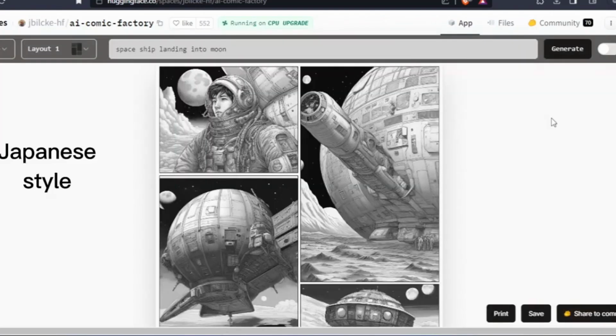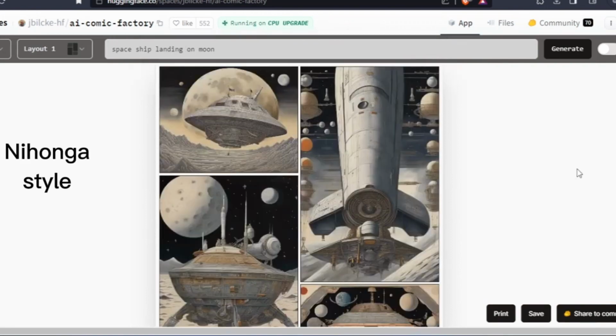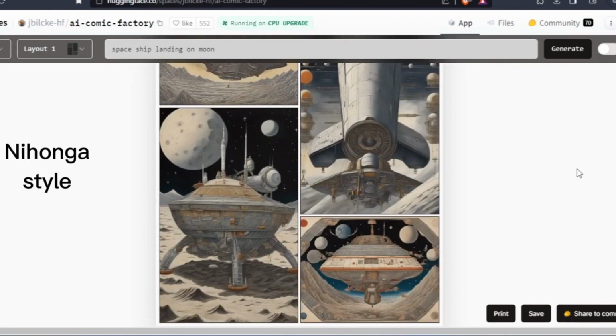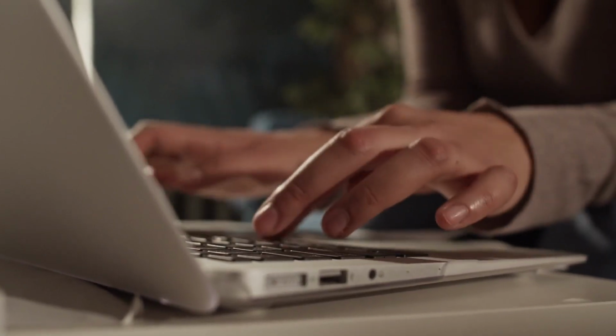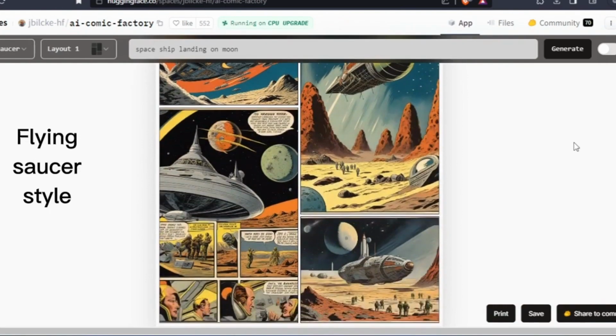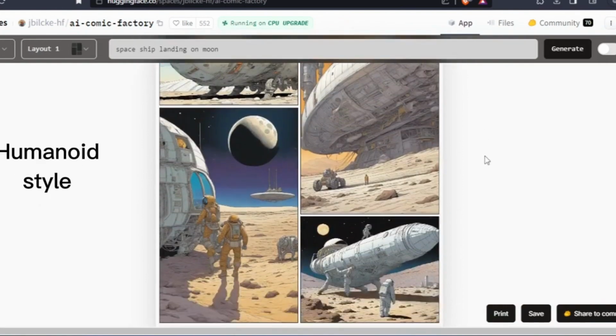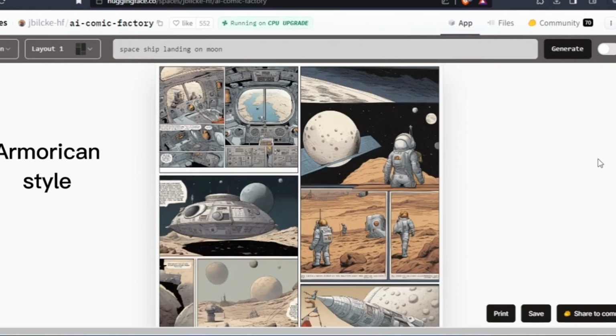For the fourth style, we have the American 1950s. Just as the name implies, it's a retro style. Although some say it's more inspired by the era than an accurate representation. It's a mix of cartoonish characters and often realistic backgrounds. The fifth style is the Flying Saucer. This style mirrors early comic book art, bringing back the vibe of EC Comics, bold and strong. It leans more into works that delve into the world of supernatural beings. All types of scary stories can definitely fit right in with this style.